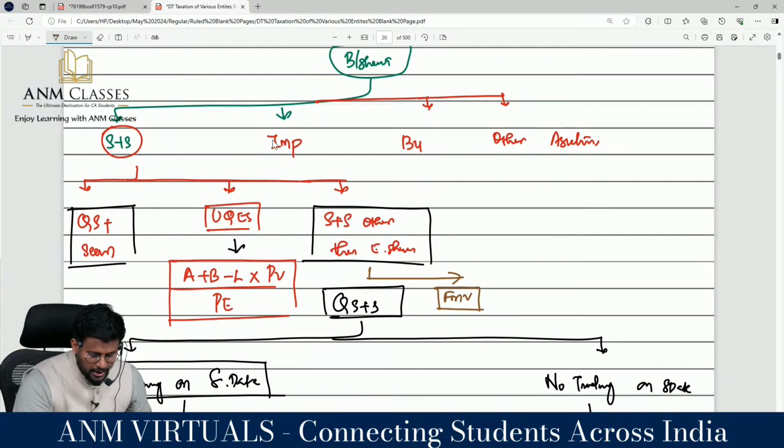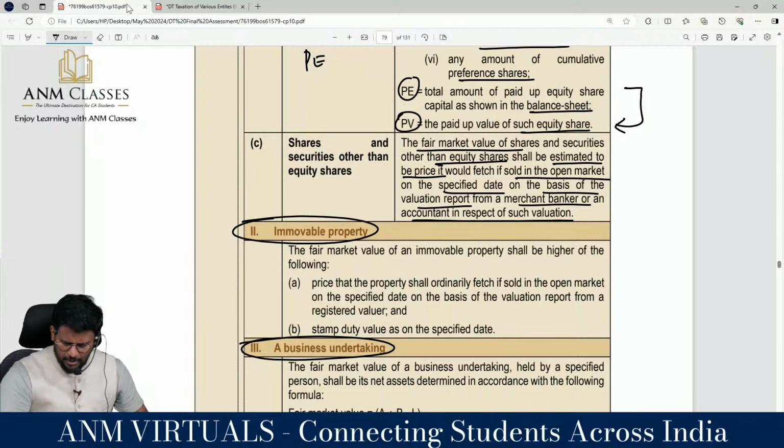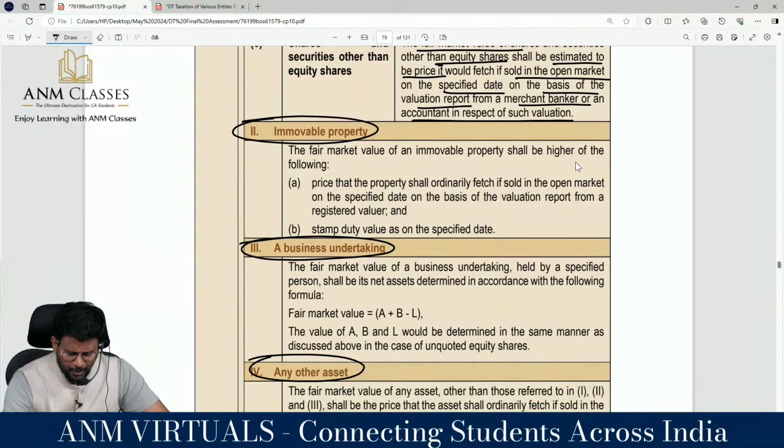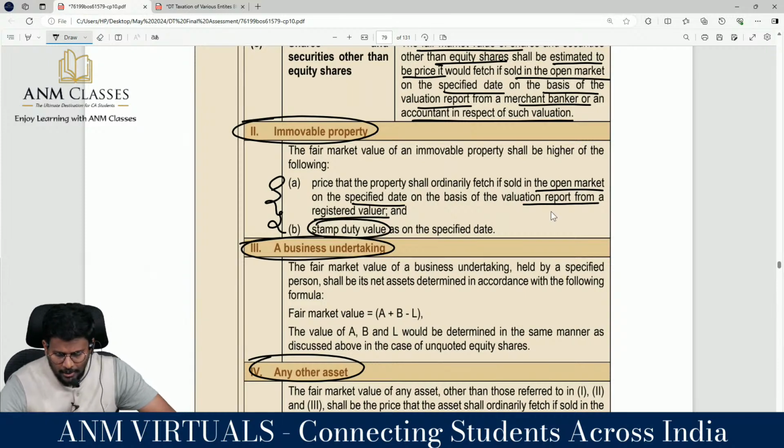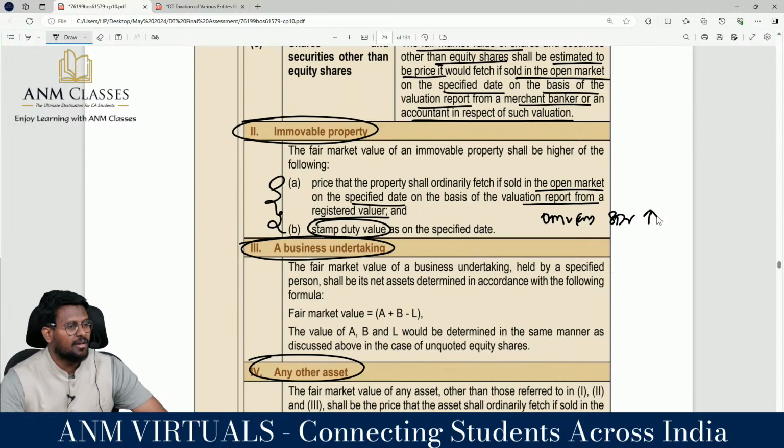I'm moving into property. The fair market value of immovable property shall be the higher of the two, that is, the price the property would ordinarily fetch if sold in the open market on the specified date, on the basis of the report, or the stamp duty value. That means open market value or stamp duty value, whichever is higher.